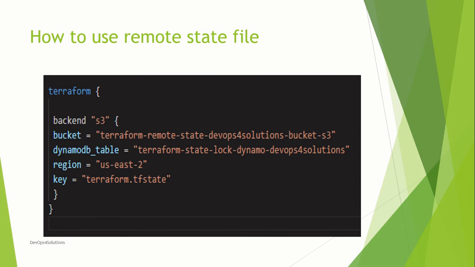Now the second part I was talking about, the Terraform backend resource, right? So this is how you will use it. Now you created the remote state file S3 bucket and the DynamoDB. Now how will you use it? So in your actual main file, you are going to put these details, like you provide the backend is S3, this is the bucket, this is your Dynamo table. You will provide all these details in your main.tf file, so that next time when you run it, your code is going to use this bucket to store the state file.